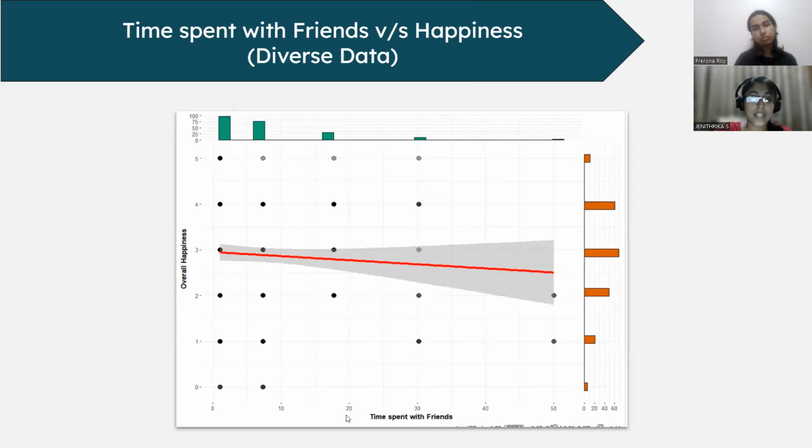Okay, so the next variable is time spent with friends. And again, this variable is exclusive to diverse data set. So from the scatter plot, we see that there is a downward trend. So we can infer that the less the time we spend with our friends, happier we are. So this comes out to be a surprise for us. So we have to test it statistically to prove the significance of the variable's effect on happiness.